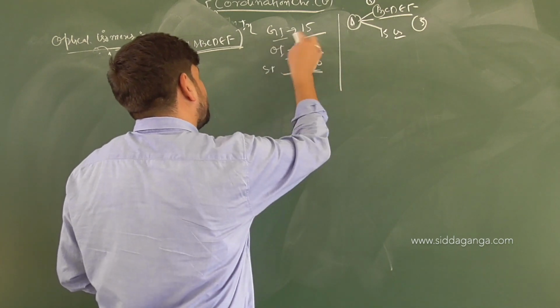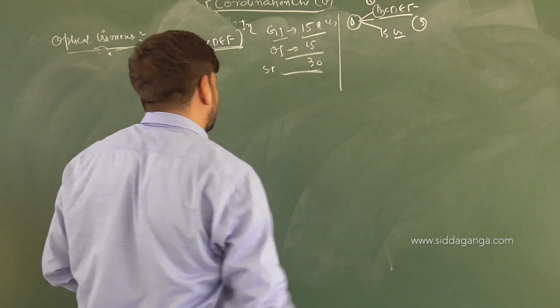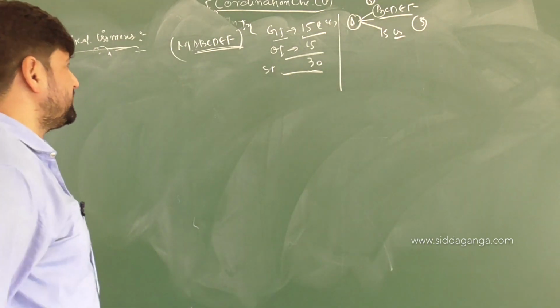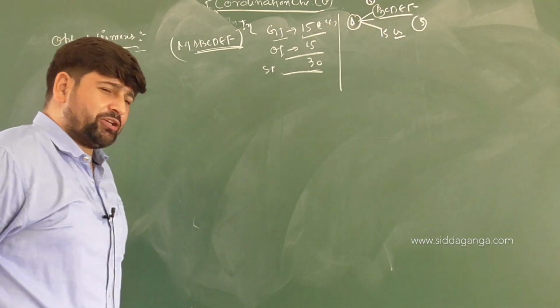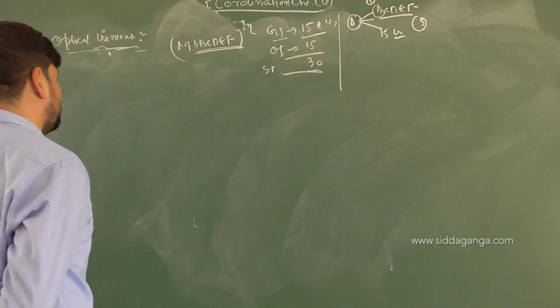Keep it in mind. Each geometrical isomer will be D and its other optical isomer will be L. Total will be how many? 30 for M, A, B, C, D, E, F type of complex. So you need to see whether the point or element of symmetry is available or not. Let us talk about some bidentate ligands, children.